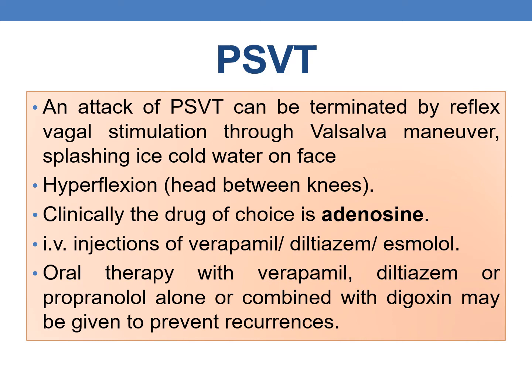IV injections of verapamil, diltiazem and esmolol are also employed as alternatives, but the drug of choice is adenosine. And oral therapy with verapamil, diltiazem or propranolol alone or combined with digoxin may be given to prevent the recurrent attacks of PSVT.